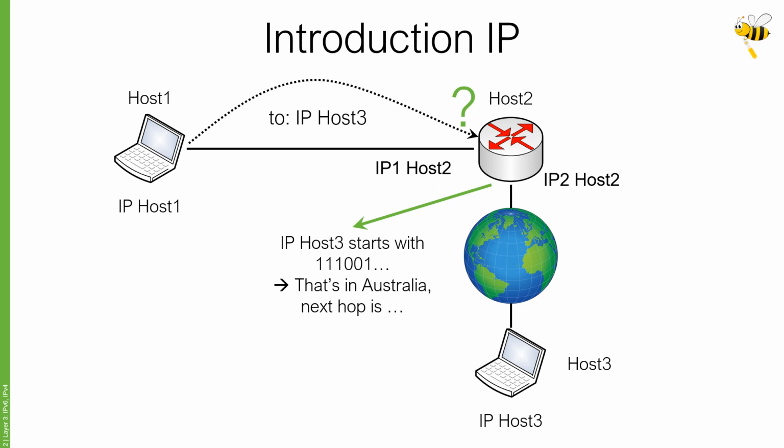This is possible since IP addresses are assigned in certain blocks to different regions in the world, whereas MAC addresses are assigned almost randomly, depending on from which vendor you bought your network device. So in our case, a block starting with these bits could be located in Australia, but this is just an example.